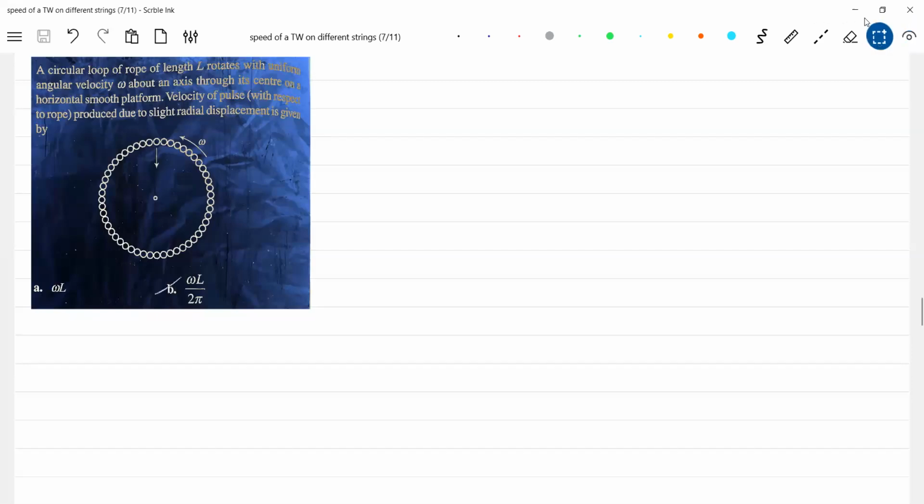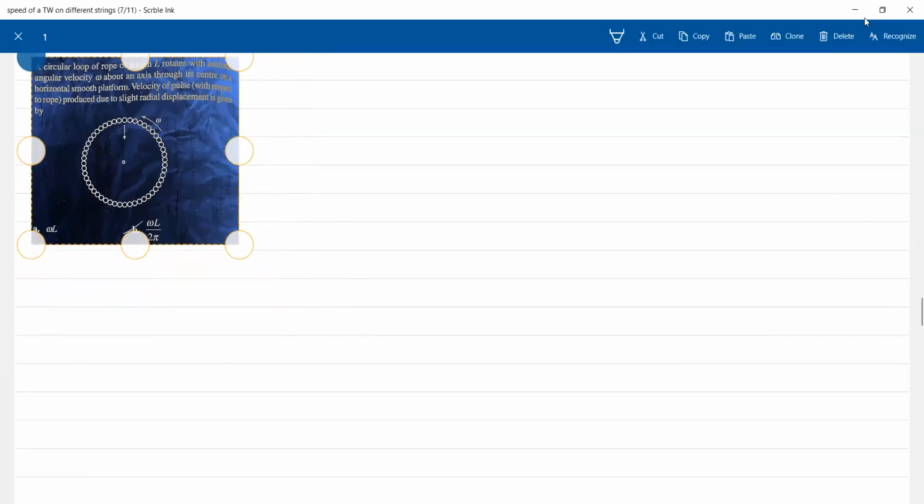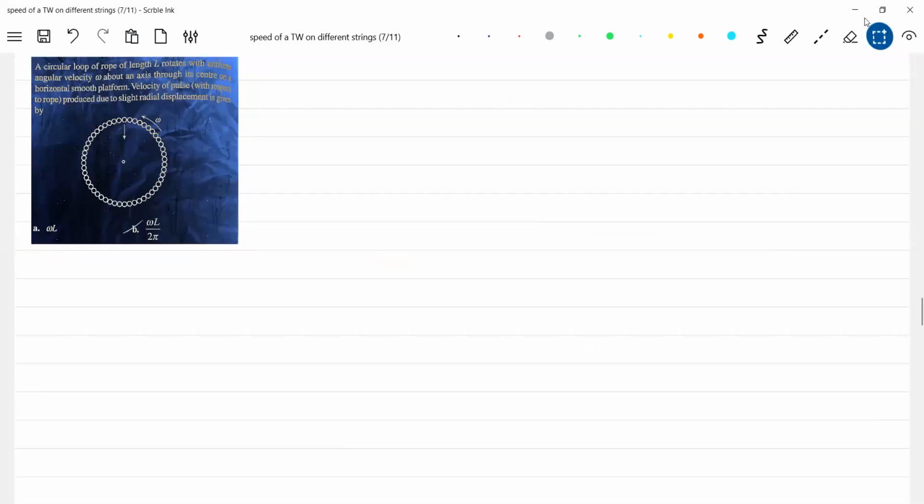If you can recollect in circular motion, I insisted that the tension in the rotating ring, you are going to come across in many chapters. First you started in circular motion, then the work energy chapter, then in some collisions, then rotation mechanics, SHM, gravitation, thermodynamics also had few questions.